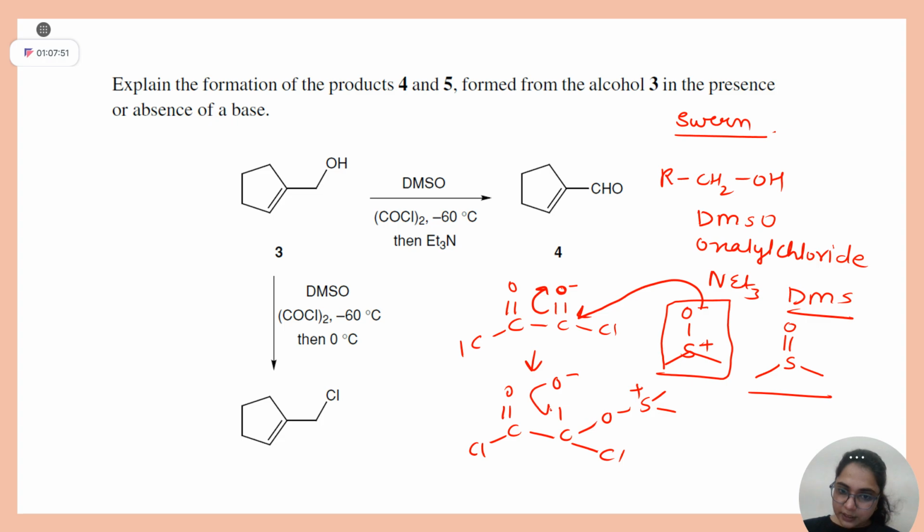This oxygen negative charge will come back, chlorine will knock off, and you will get CO, Cl, C, O, O, S. Till this step, everything is clear. Now, what is next step if you have taken Sir's lecture? Now, what will come?